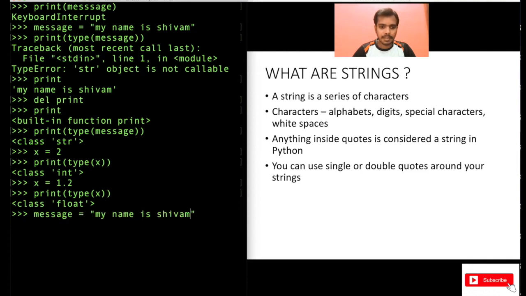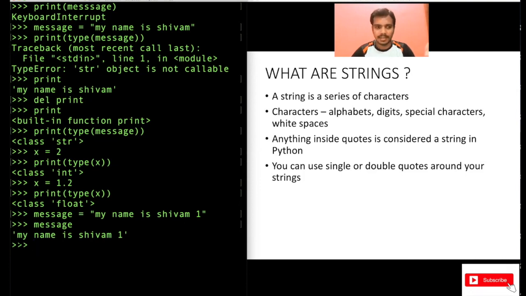My name is Shivam. You can also write this. No issues. I mean, you can print it. So from now onwards, you can also just type the variable name. This will also be helpful in printing. If you do not want to use print every time, it's okay. You can just write the variable name here.